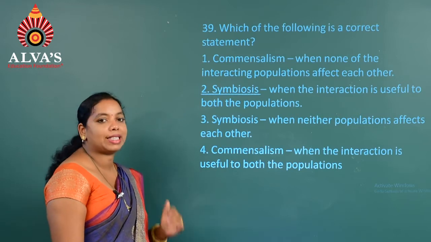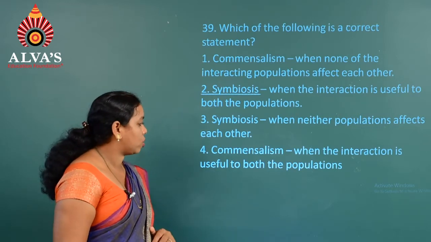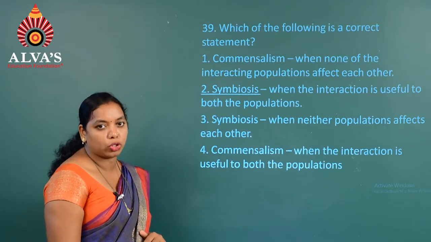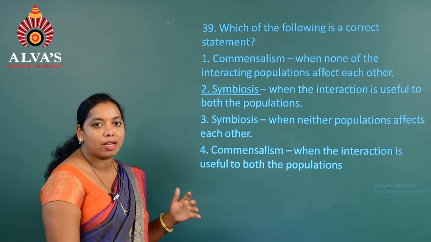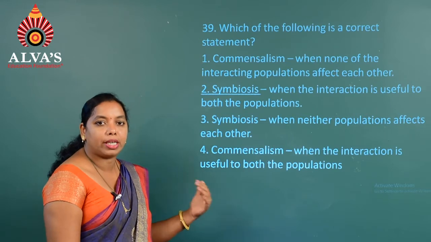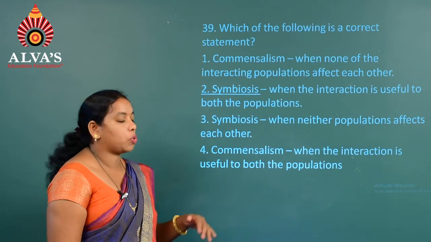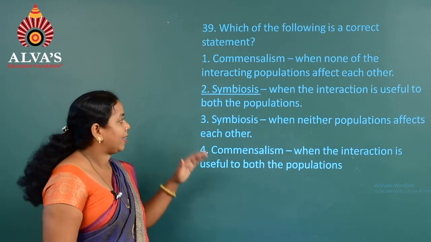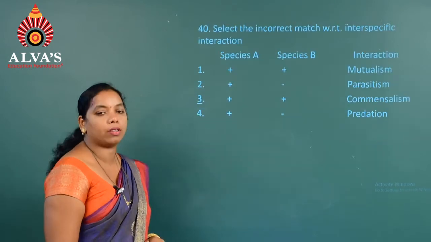Fourth one, commensalism, when the interaction is useful to both the populations. In commensalism, we know that it is the interaction in which one individual is benefited and the other is neutral. So, as a result, the fourth one is also wrong. So, the correct answer is the second option.